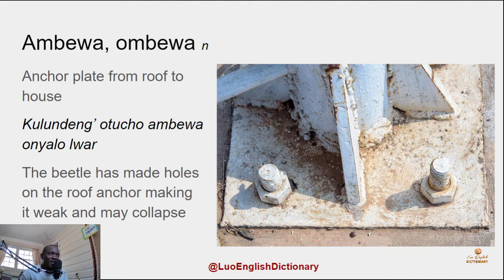In a sentence you can say, Kulundeng otucho ambewa onyalo lwar. So if you have a wooden ambewa, then kulundeng, a beetle, can make holes on the ambewa and make it weak. So the beetle has made holes on the anchor, making it weak and it may collapse. Kulundeng otucho ambewa onyalo lwar.